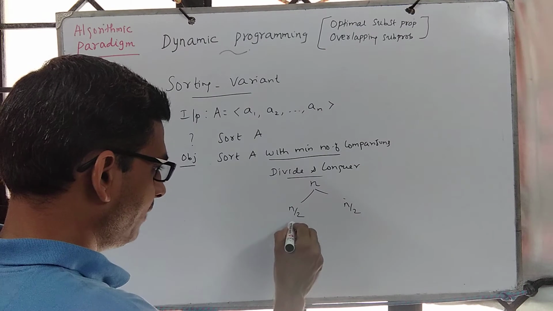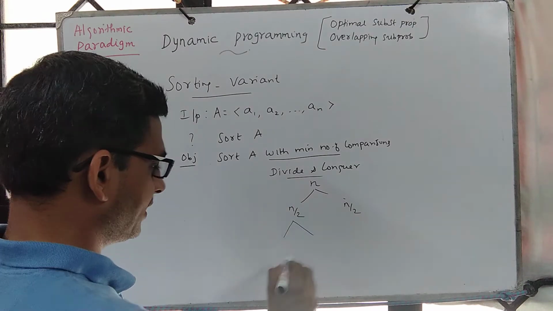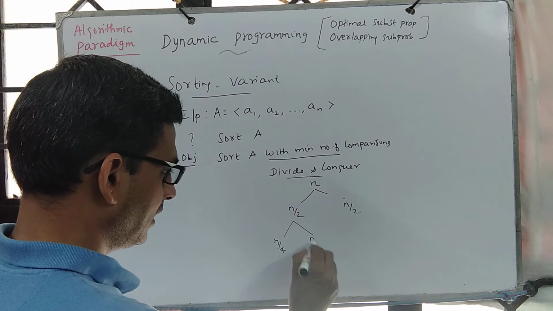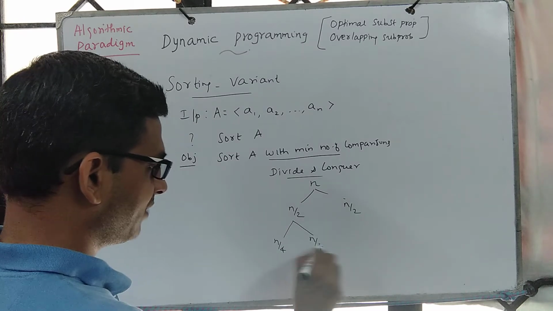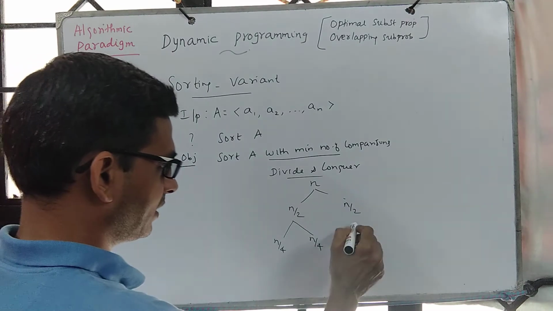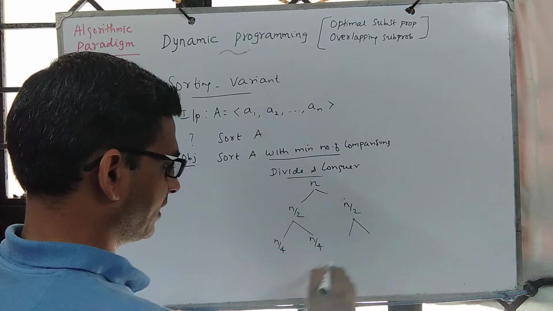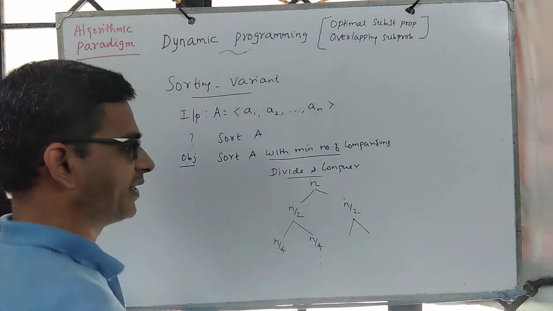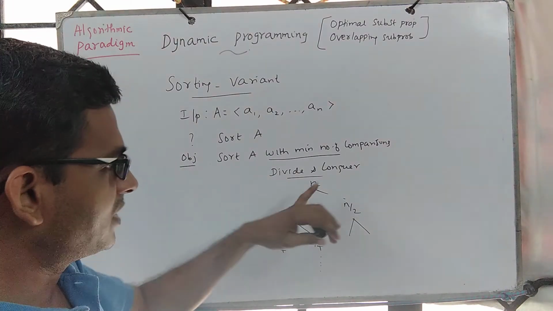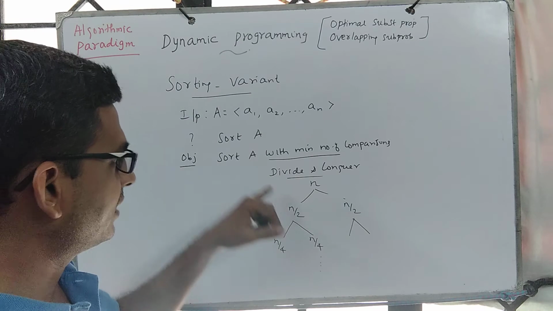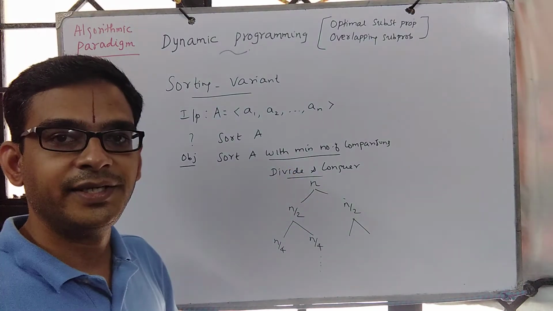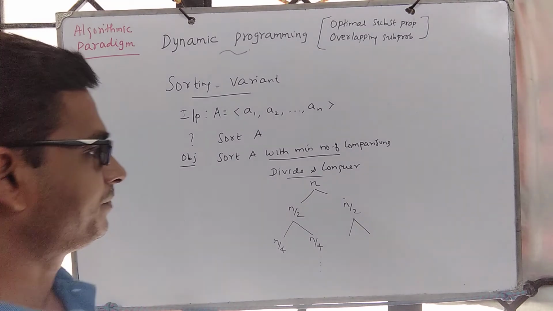So like that we keep doing it at each iteration. So sort this recursively using minimum number of comparisons, sort this recursively using minimum number of comparisons, and combine these two to get a sorted sequence of size n using minimum number of comparisons. So like that we keep doing it. This is similar to merge sort, but with the additional objective that we demand a minimum number of comparisons at each stage of the recursion.